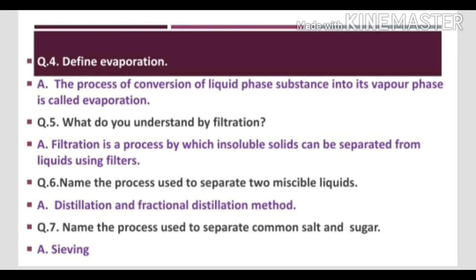Now come to next question. Name the process used to separate two miscible liquids. The answer is distillation and fractional distillation method. So these methods are used to separate two miscible liquids. Next question is, name the process used to separate common salt and sugar. The answer is sieving. By the sieving process we can separate common salt and sugar.